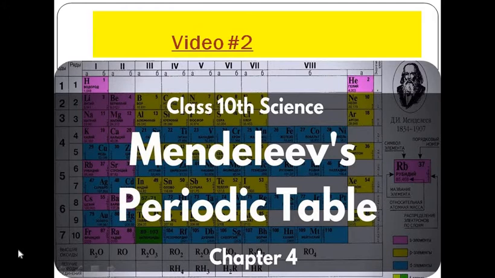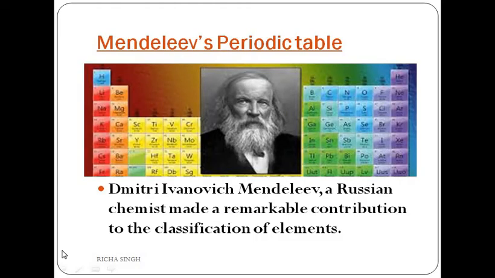Newlands discovered about 56 elements in his periodic table, and the next contribution was Mendeleev's. His full name was Dmitri Ivanovich Mendeleev, and he was a Russian chemist, the first person to make a significant contribution in the formation of the periodic table. When he started his work, 63 elements were known. He tried to correlate the atomic masses of the elements with their physical and chemical properties.